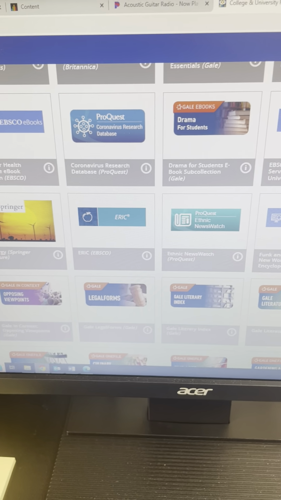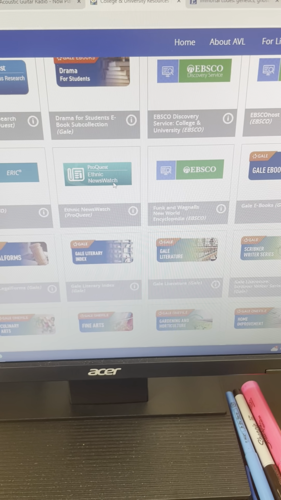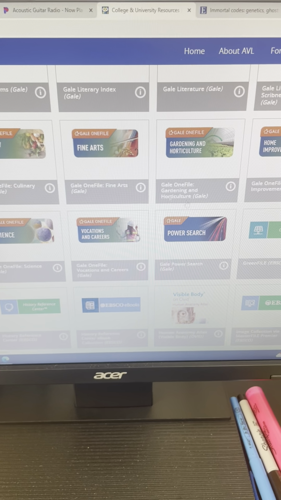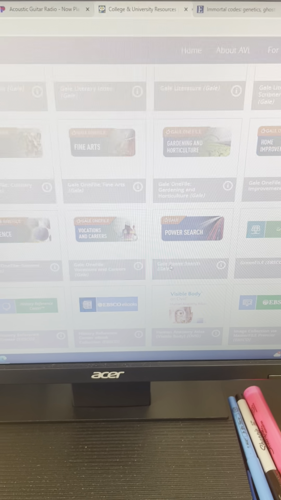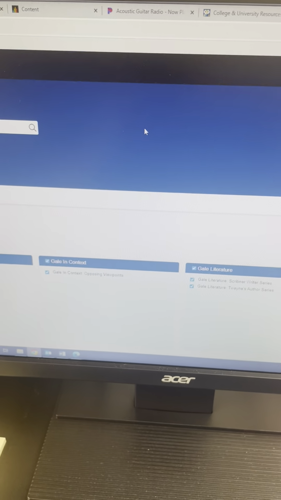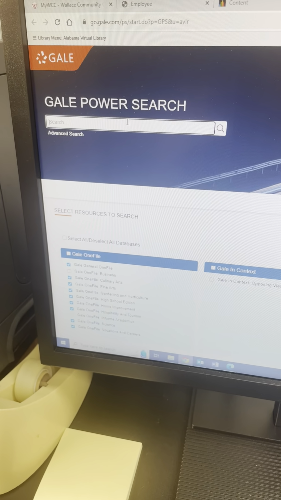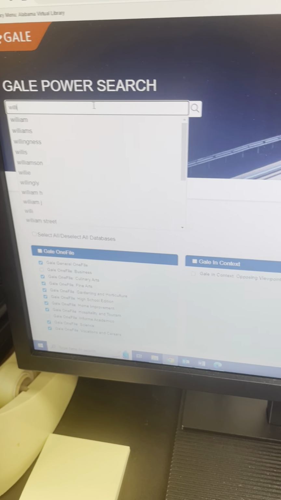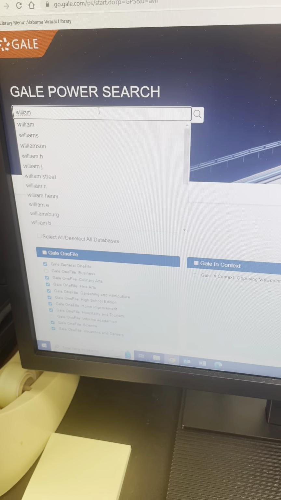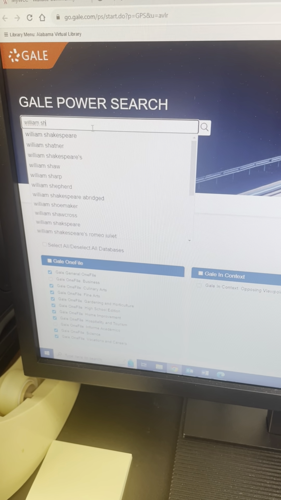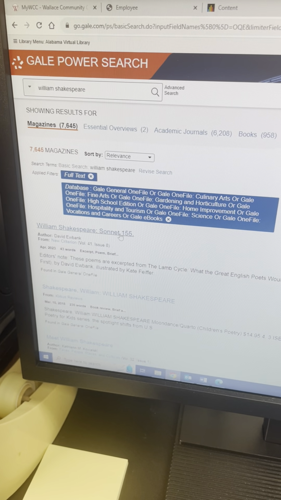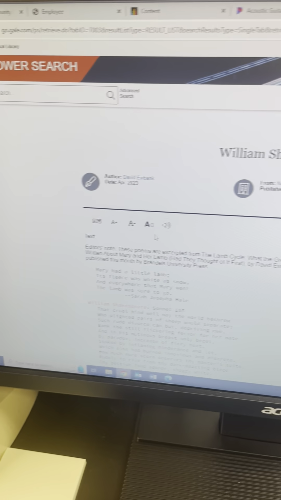Another really good one to check out other than EBSCOhost is Gale Power Search. Gale Power Search has a lot of information about so many different topics as well, so I would definitely recommend checking out Gale Power Search. And I'm going to show you how this works. So I'm going to do the same search term in there as well. So if I search William Shakespeare, I'm just going to go with the very first one just to show you how this looks.